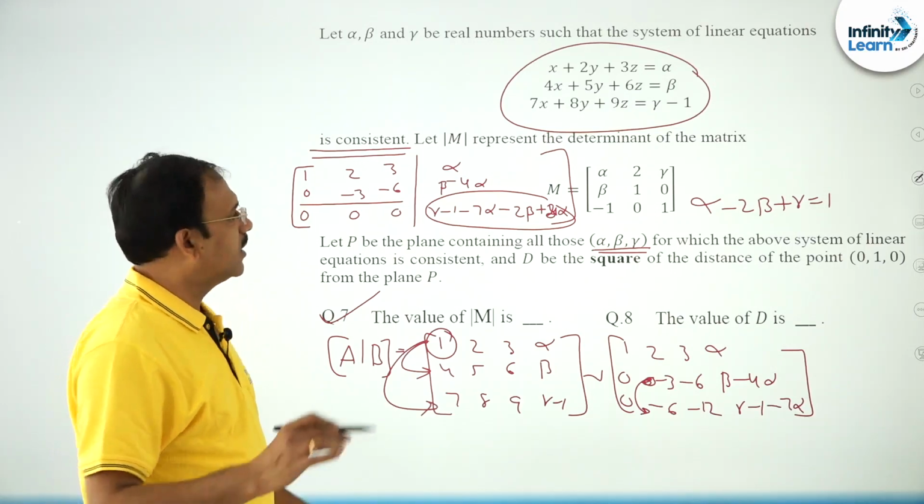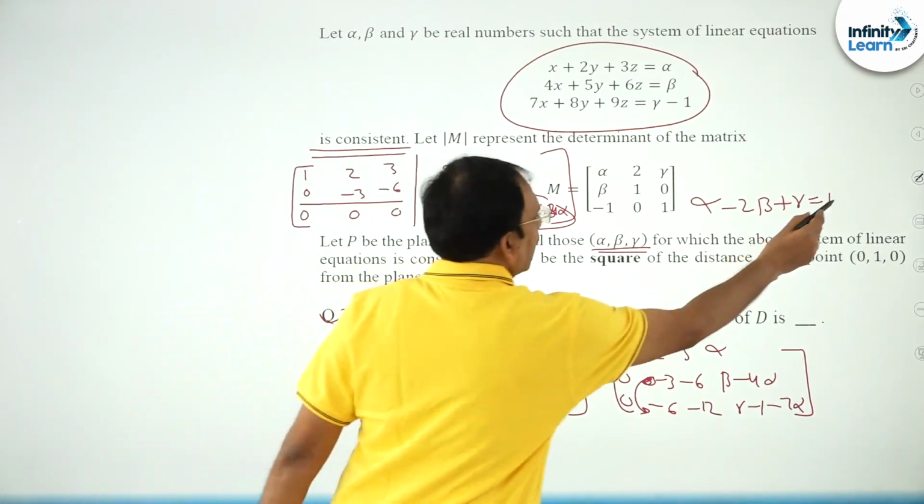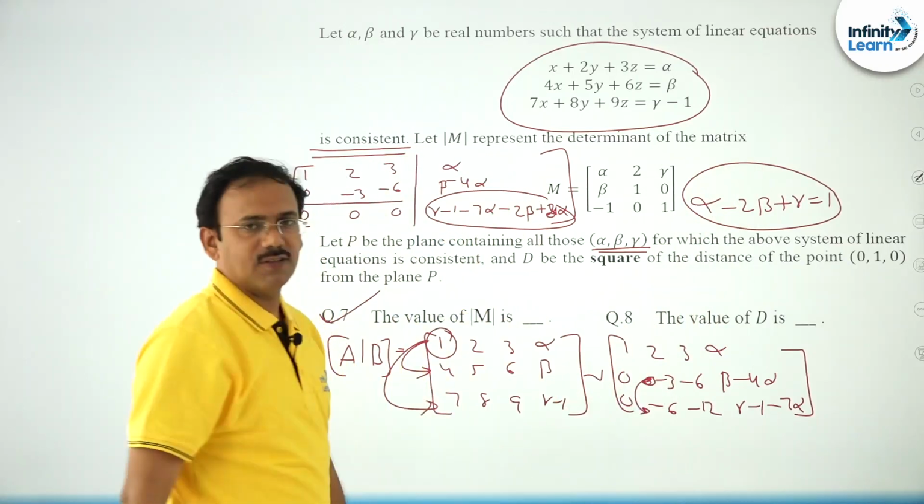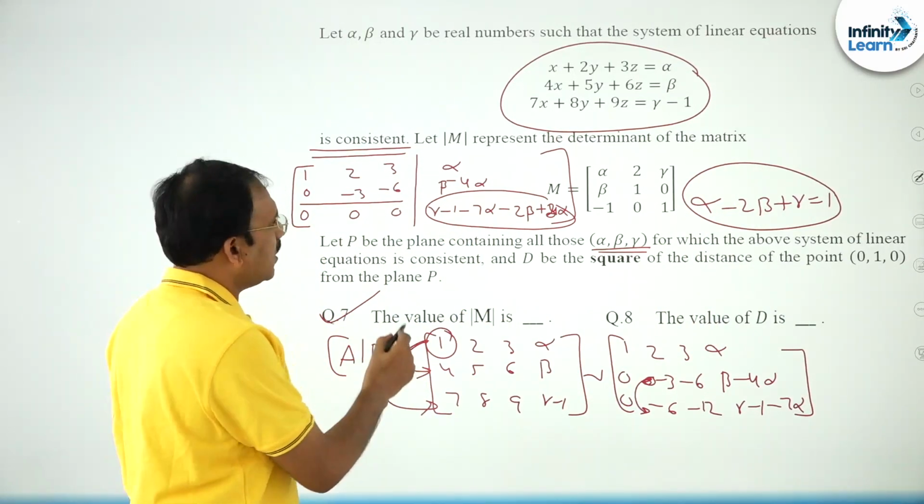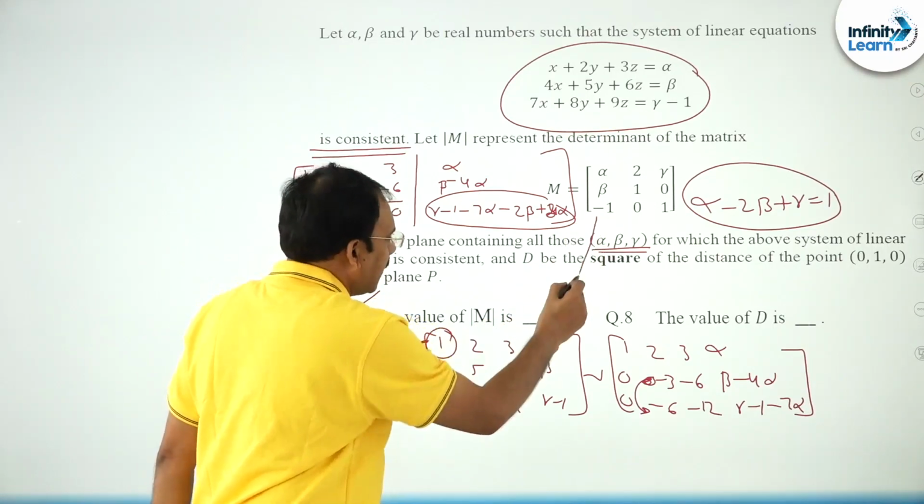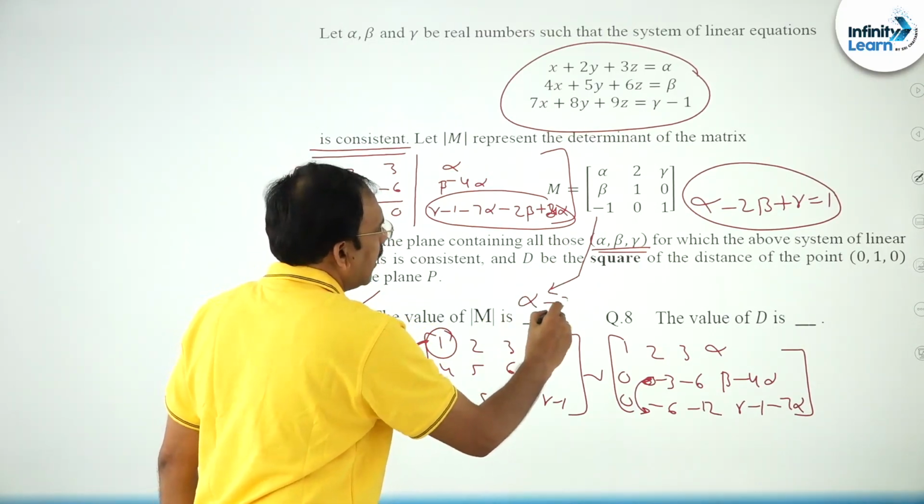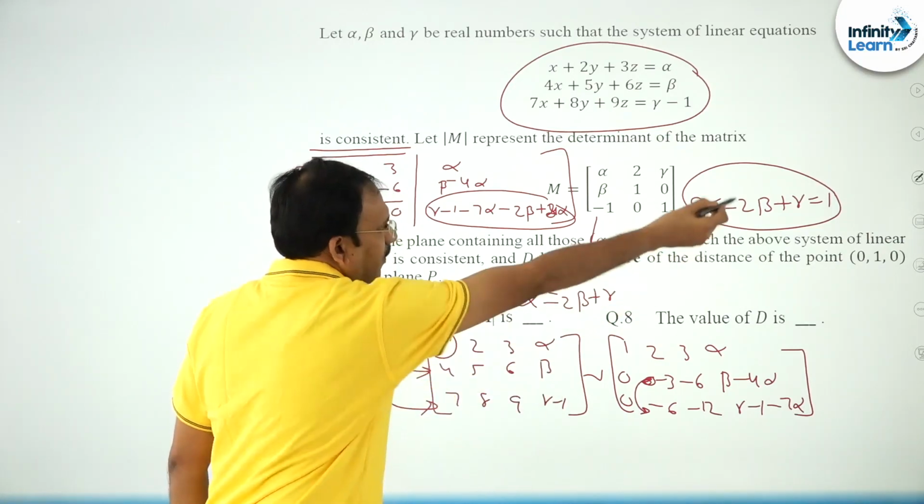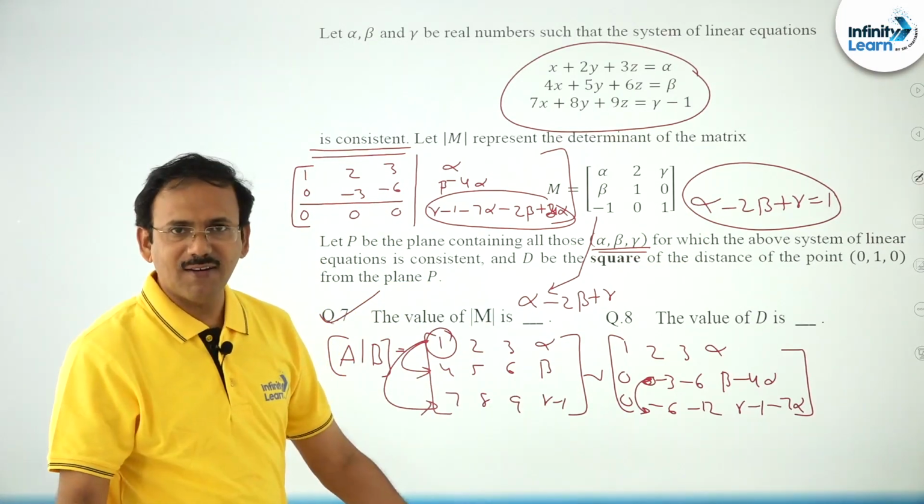Now the step is: what is the relation connecting alpha, beta, gamma? This is the relation. Step 1, question number 7: what is the value of det m? You just find det m, you are going to get alpha minus 2 beta plus gamma, which is readily available. Answer is 1.